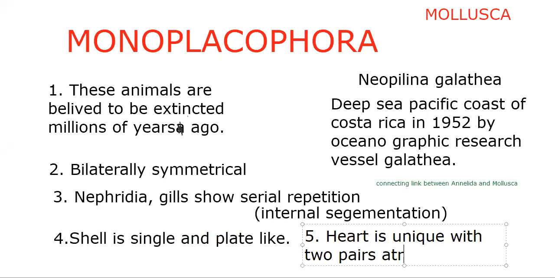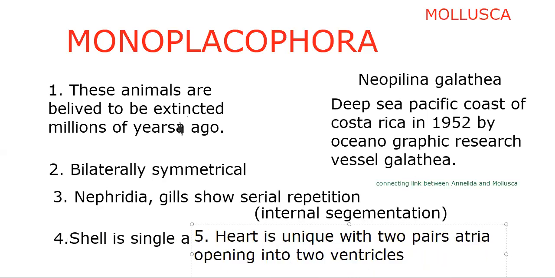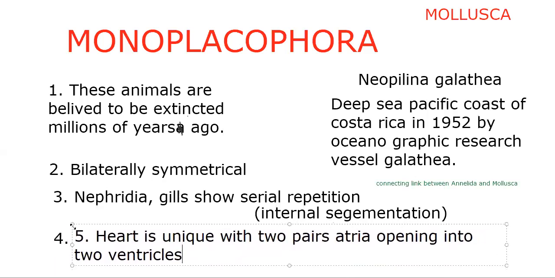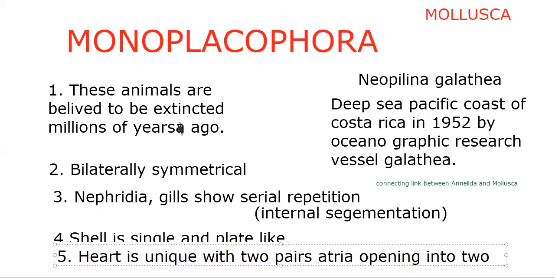Heart is unique with two pairs of atria which are opening into two ventricles. So these are the characteristic features. Heart is unique, opening into the two ventricles. Shell is single and plate-like.